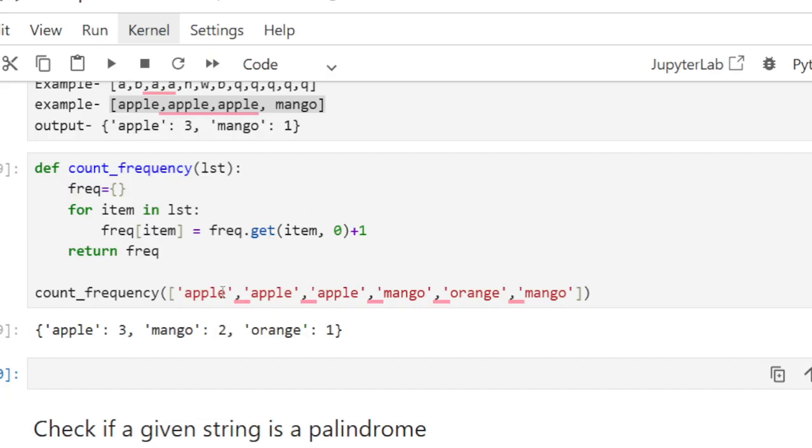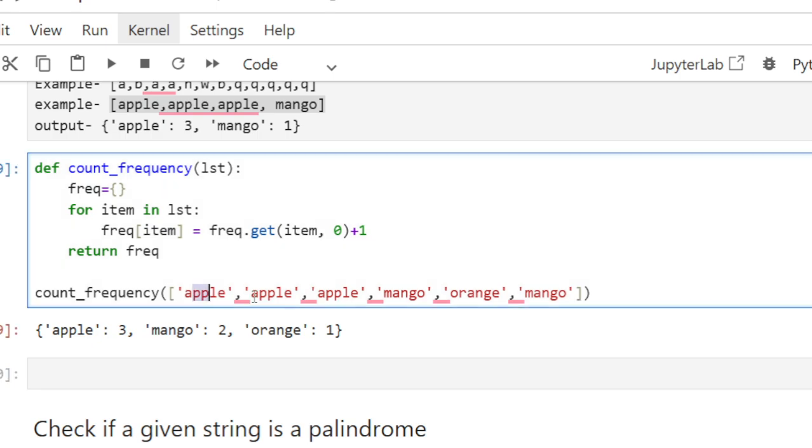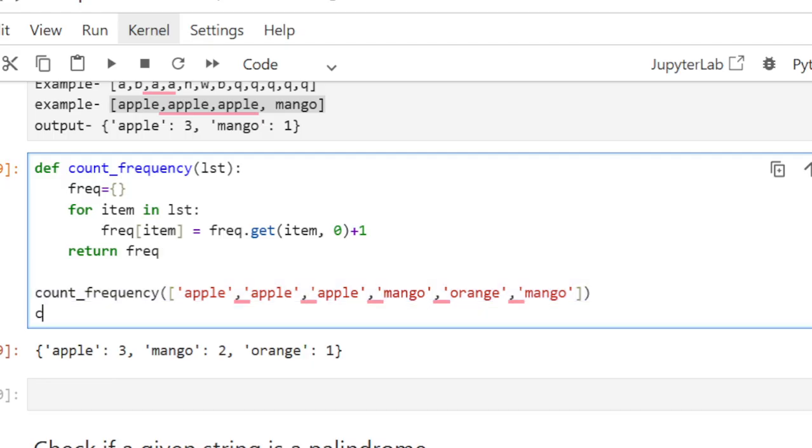Okay, and we can also use the character as well. So I can use this function to count the frequency of characters. Count frequency. Then I need to pass characters, I can pass B, A. Now run it.